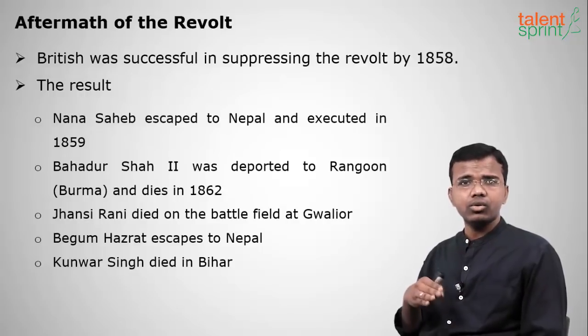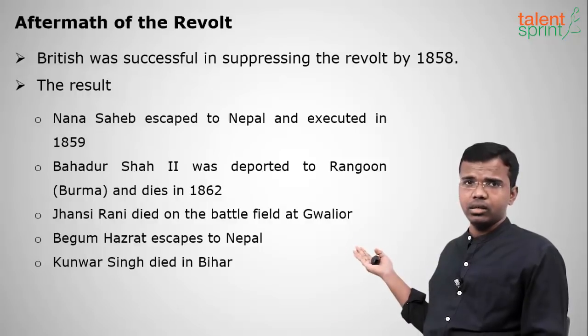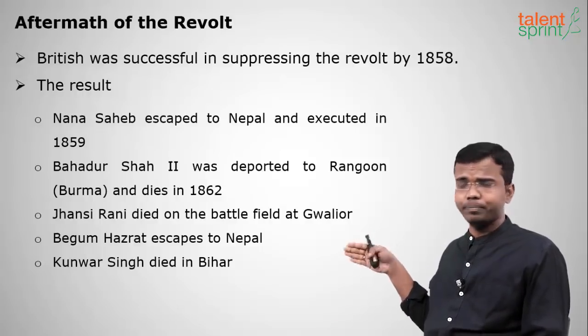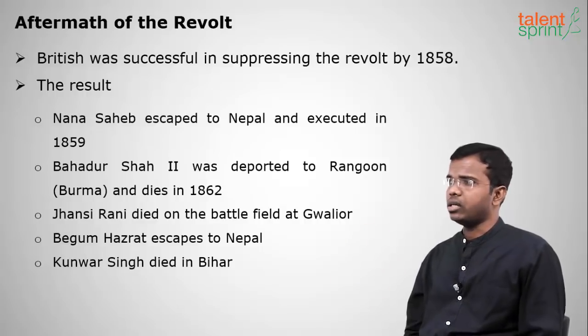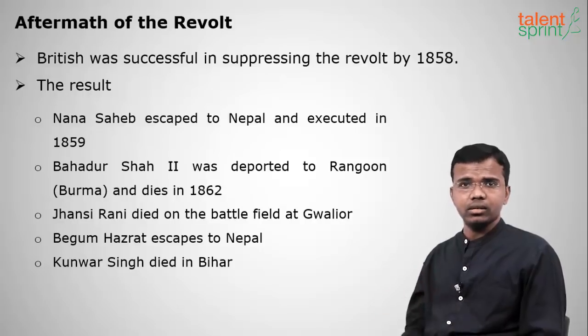Next, Bahadur Shah II will be deported from the Mughal Empire to Rangoon. Rangoon is the present Myanmar. Earlier it was called Burma. And he dies in 1862. Jhansi Rani dies in the battle itself at Gwalior. She was helped by Tantia Tope also.